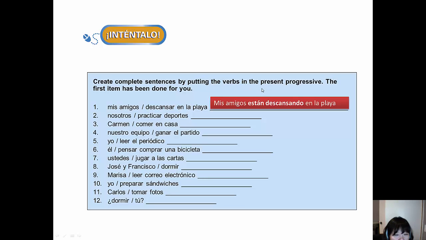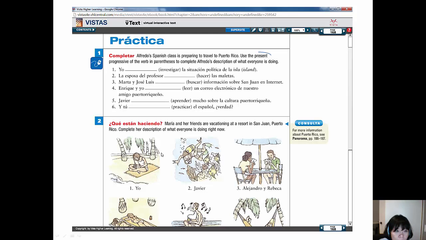In the directions it says you must use the present progressive, which is the combination of estar and the present participle of the verb that we gave you. There are more examples, and I just want to remind you that you need to follow the directions. It says, Alfredo's Spanish class is preparing to travel to Puerto Rico. Use the present progressive of the verb in parentheses to complete Alfredo's description of what everyone is doing.